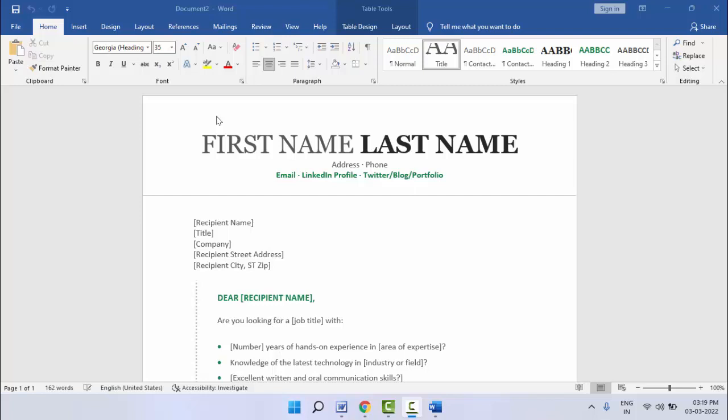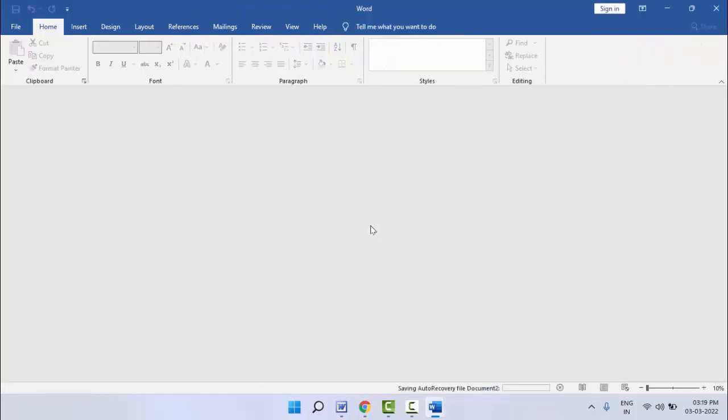In this video tutorial guys, I'm going to show you how to recover an accidentally closed Word file on your Windows PC, like Windows 8, Windows 10, or Windows 11. So as you can see guys, I have one Word file. Now I am closing this file without saving. So as you can see guys, I have closed this file. Now I will recover this file.